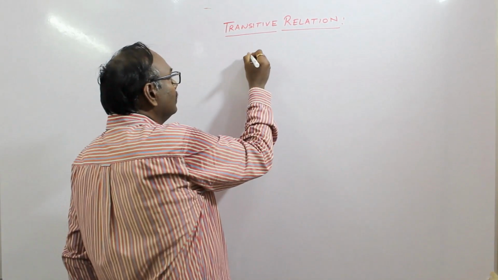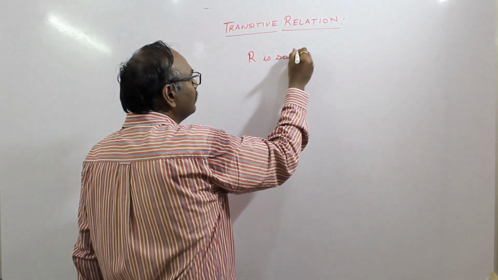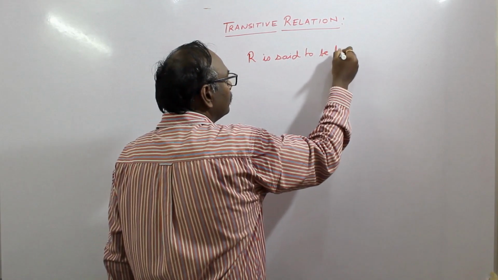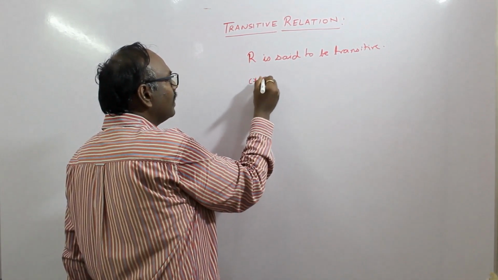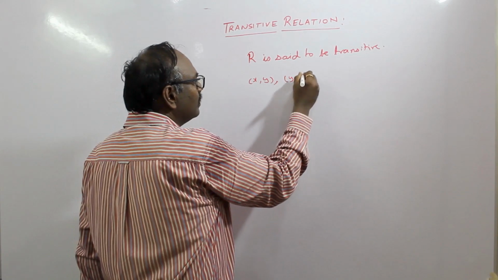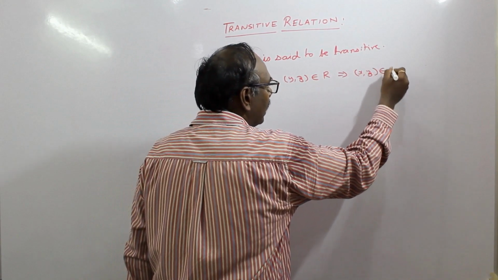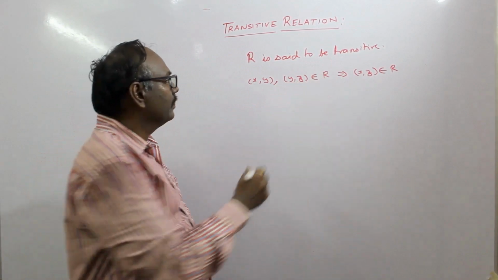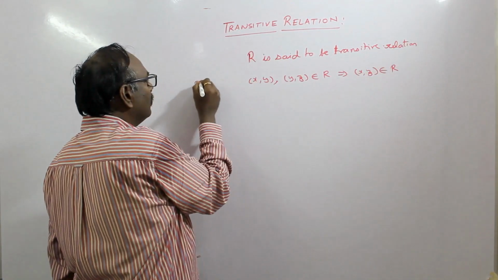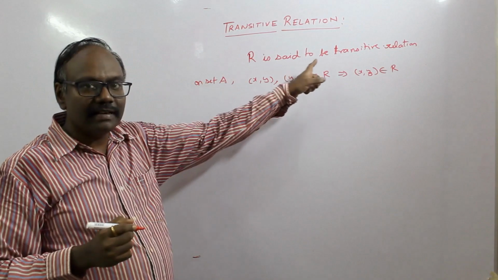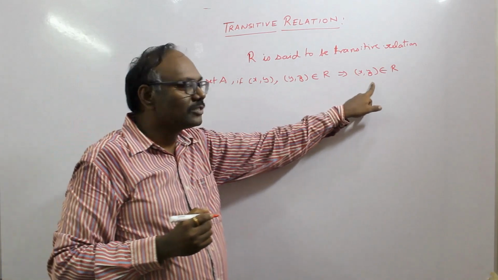So let R be a transitive relation. R is said to be transitive if x comma y and y comma z belong to relation R implies x comma z belongs to R. So R is said to be a transitive relation on set A if x comma y, y comma z belong to R implies x comma z belongs to R.